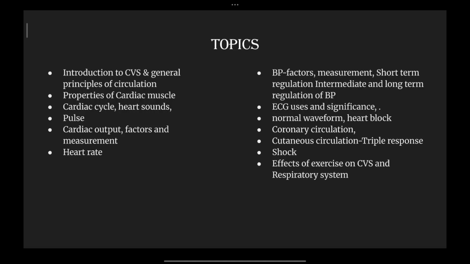That is cardiac cycle, heart sounds, pulse, cardiac output, factors and measurements, heart rate. We'll be studying about the blood pressure as well, the different types of it, the factors that are causing blood pressure, and how the blood pressure is measured. We'll also be seeing the ECG, the graph of ECG, the significance of ECG as well, which is electrocardiography. Also see the normal waveform of cardiac rhythm, heart block. We'll also see the coronary circulation, the physiology behind it, the cutaneous circulation, the triple response, shock, and effects of exercise on cardiovascular system and the respiratory system.